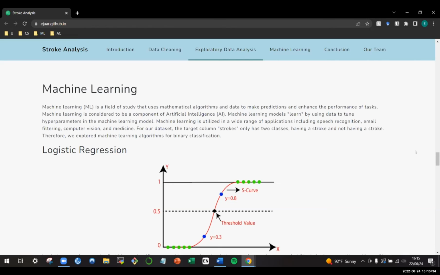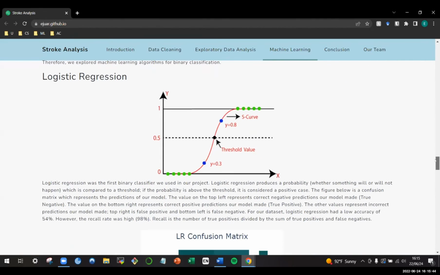For our dataset, the target column, stroke, only has two classes: having a stroke and not having a stroke. Therefore, we explored machine learning algorithms for binary classification. Logistic regression was the first binary classifier we used in our project. Logistic regression produces a probability which is compared to a threshold. If the probability is above the threshold, it is considered a positive case.